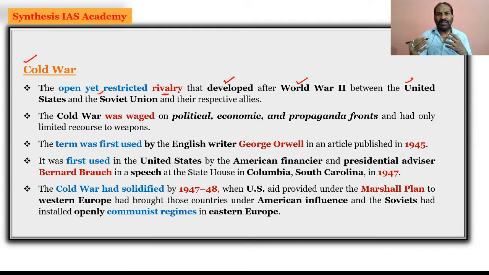That means the countries which were supporting either the United States or the Soviet Union had a rivalry, and it was open. It was very open, but it was a restricted rivalry. This is very crucial: the point we are talking about is that it was open but yet restricted rivalry between the US and its allies, and the Soviet Union and its respective allies.